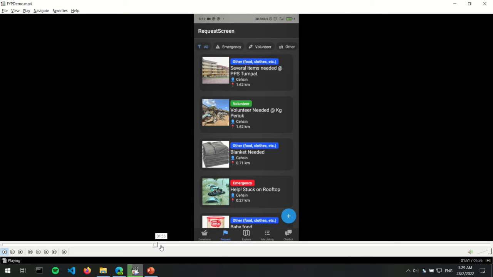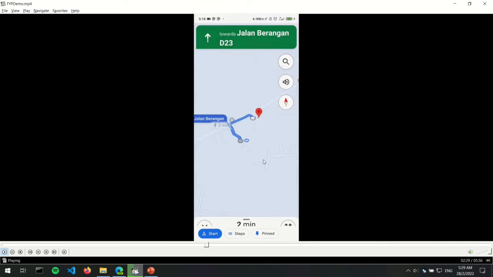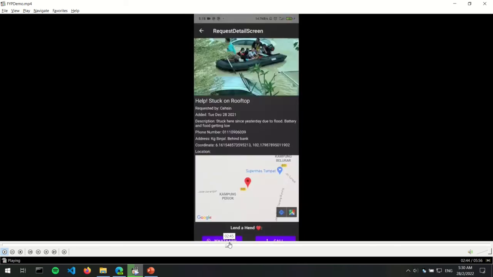And next is the request screen. It is basically the same as donation. I can view the requests, and here is the filtering by category, and then I can add any request and so on. Here I can open the maps by clicking on a map, and it will show the button to go to the location. Alright, so next we have My Listing.